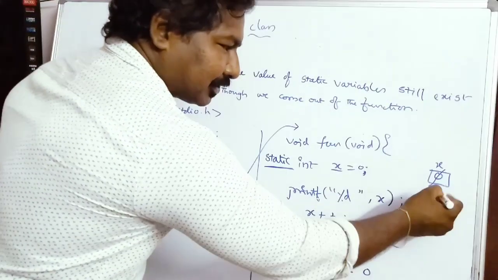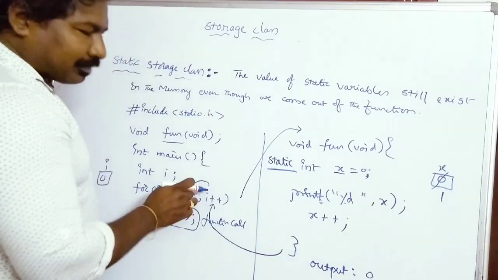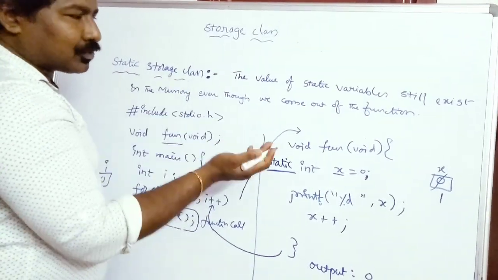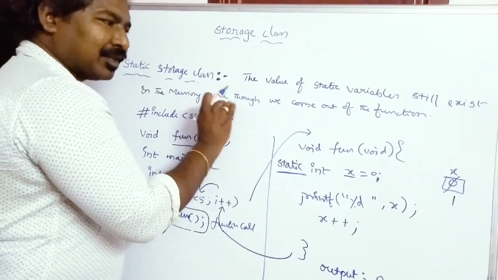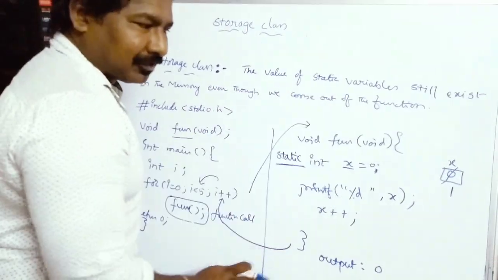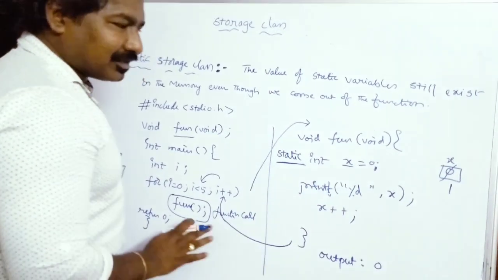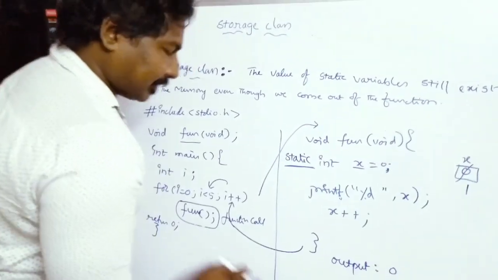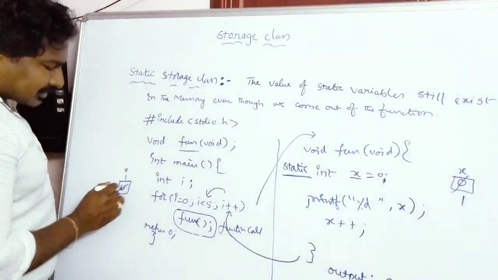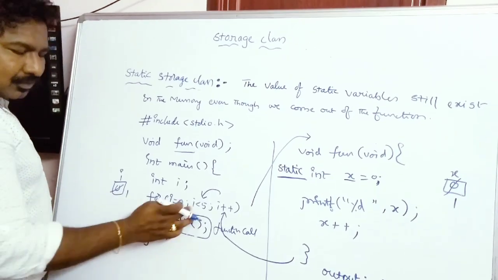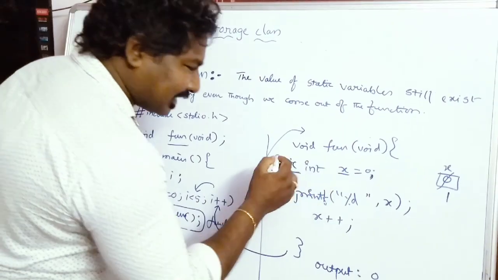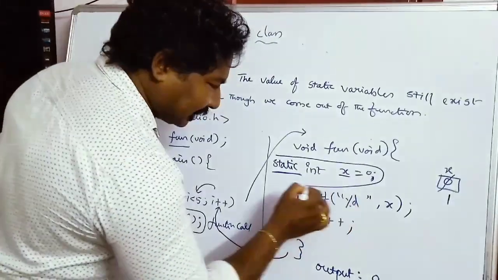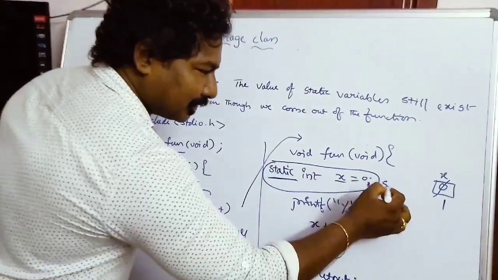When you come back, as I have already told you, the value of static variables still exists in memory even though we come out of the function. That is an important thing here. That means this x is not deleted. So again you come here, i is incremented to 1, 1 less than 5 is true, and again you call the function. When you go here, this particular line will get skipped for the second time.